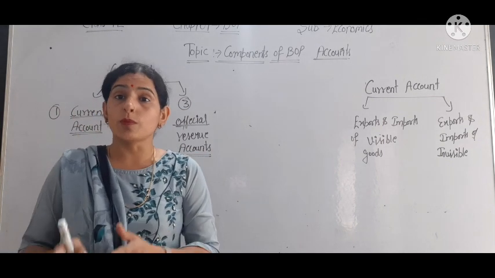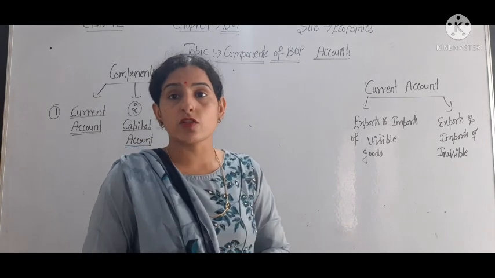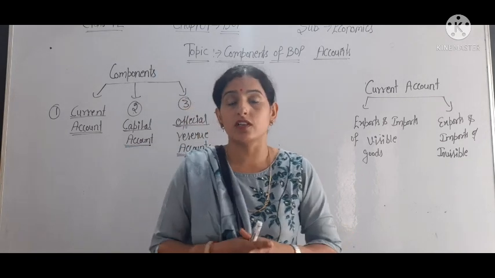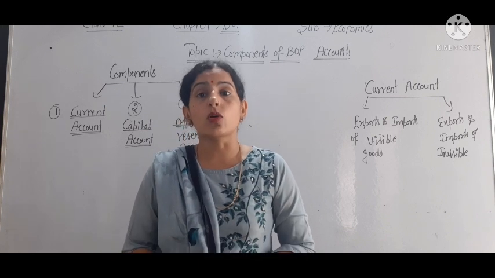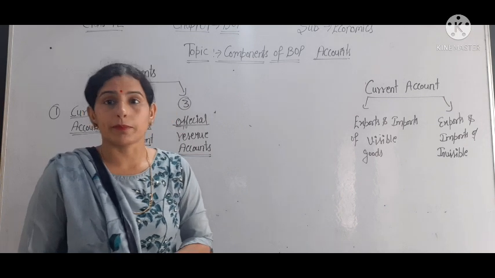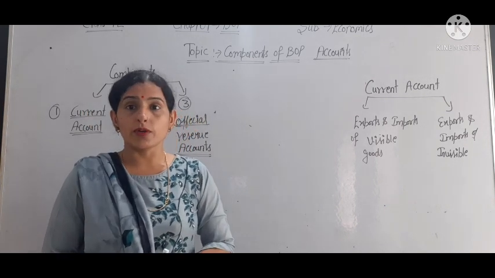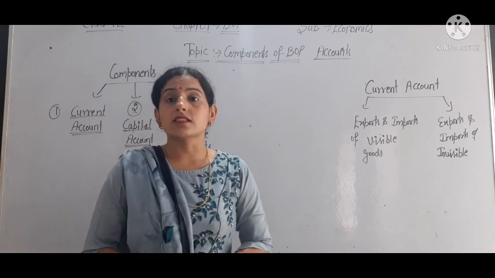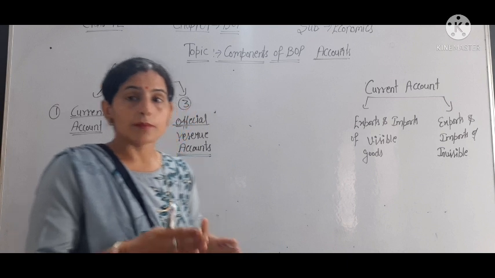So whatever economic transactions a country has, like the economic transactions of India with the rest of the world, with other foreign countries, the record of all these transactions is called BOP, balance of payment. Now we will talk about the components. Components means what things are included in BOP.